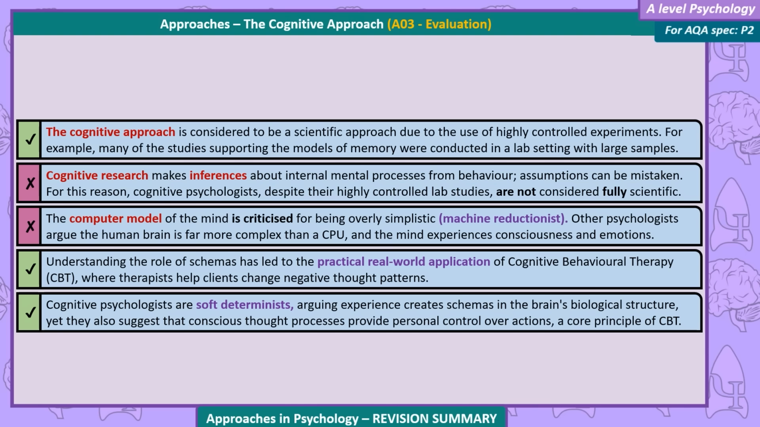Understanding the role of schemas has led to the practical, real-world application of cognitive behavioural therapy, CBT, where therapists help clients change negative thought patterns. Cognitive psychologists are soft determinists, arguing experience creates schemas in the brain's biological structure. Yet they also suggest that conscious thought processes provide personal control over actions, a core principle of CBT.